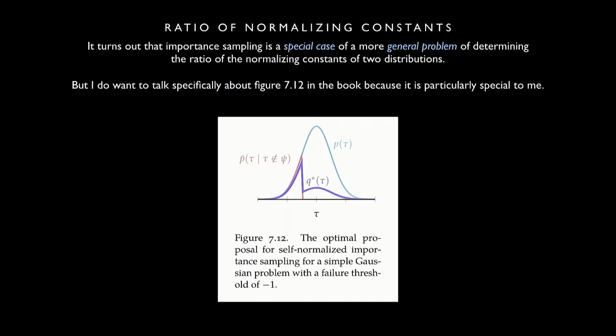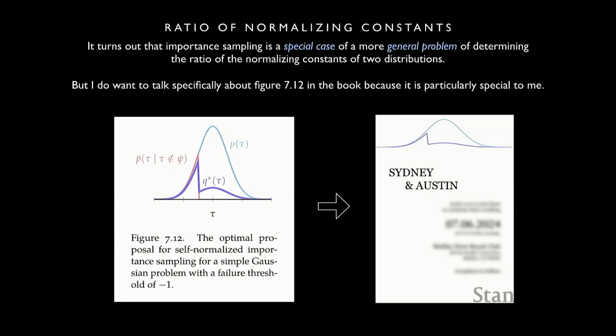And then I was working on specifically this figure at the time, so I just went back to my work on the book. And then my mom walked behind me, and she was like, oh, that looks pretty cool. Why don't you just do that? And so unbeknownst to probably 99% of the guests who attended my wedding, the optimal self-normalized importance sampling distribution was actually on my wedding invitation.